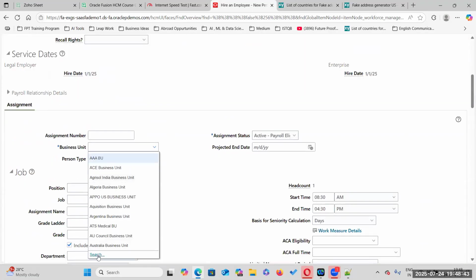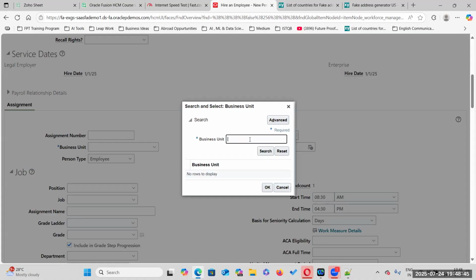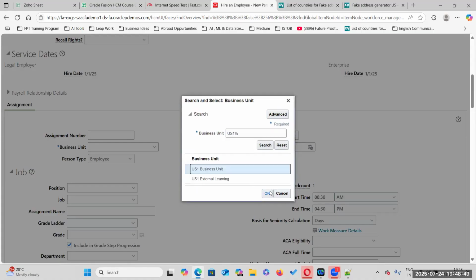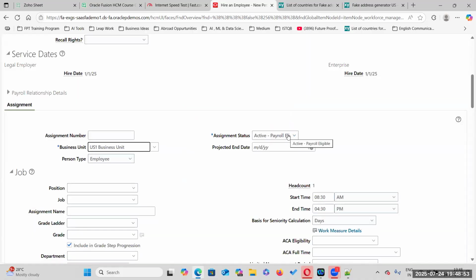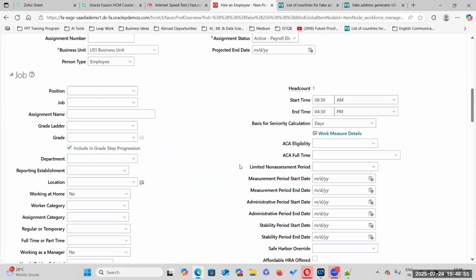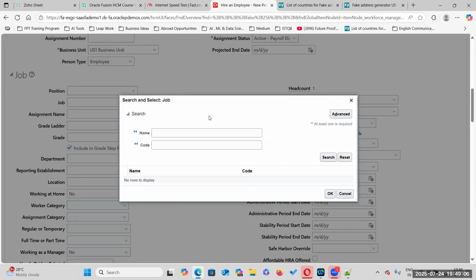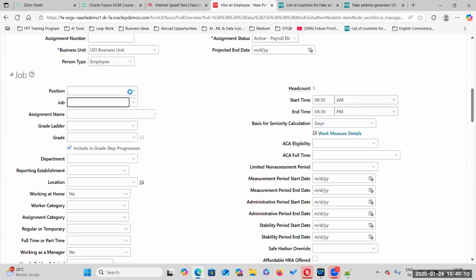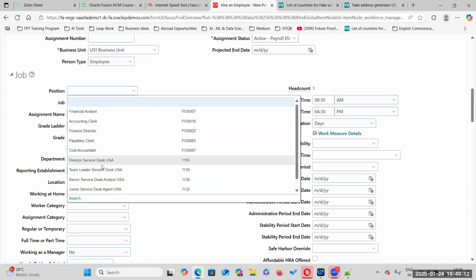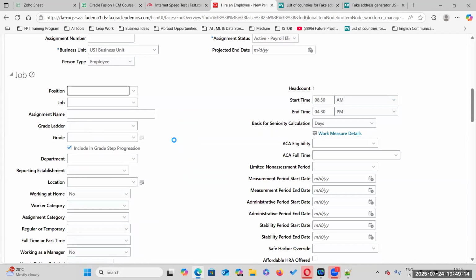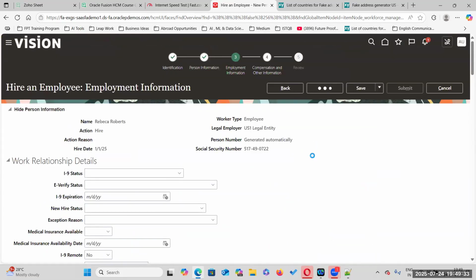Business unit, US1 business unit. Employee, payroll eligible. Position. Okay, we don't want to go with the positions right now, so we'll select some job. Okay, we will take positions, no problem. Now click on next.